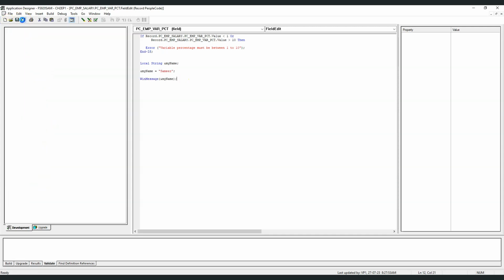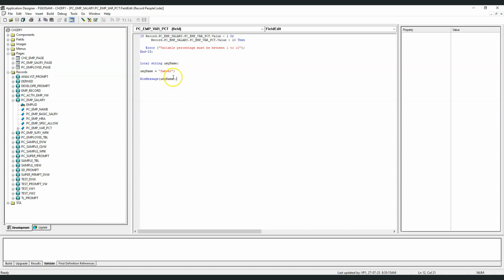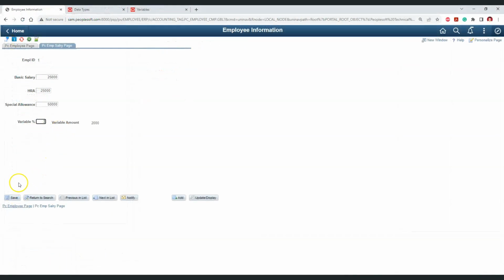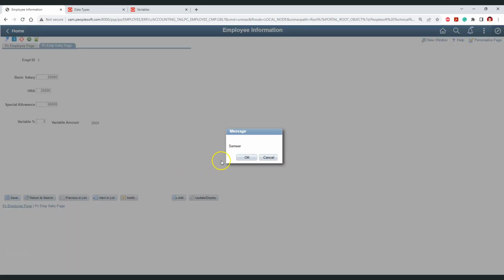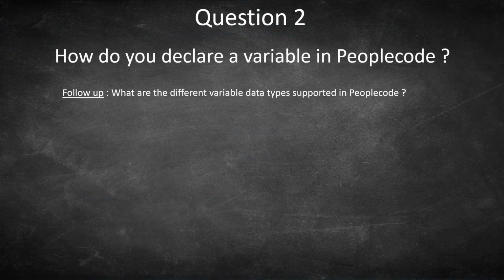Let me save these changes and test this code on our salary page. If I make any changes and try to save it, I'm getting the message from our PeopleCode as expected. A follow-up question is, what are the different variable data types that are supported in PeopleCode?